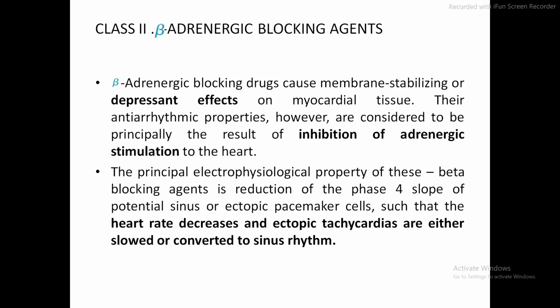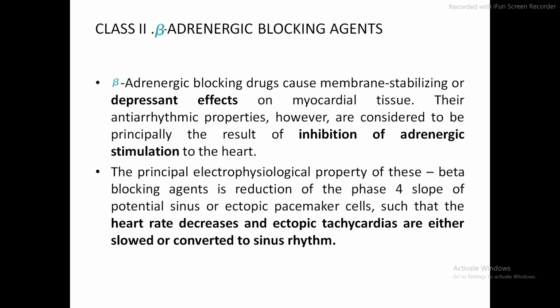The principal electrophysiological property of these beta blocking agents is a reduction of the phase 4 slope of the sinus or the ectopic pacemaker cells. We have discussed the action potential diagram: phase 0, phase 1, phase 2, phase 3 and phase 4.